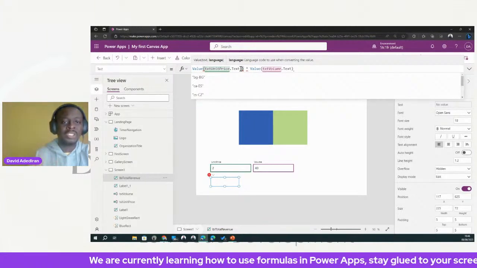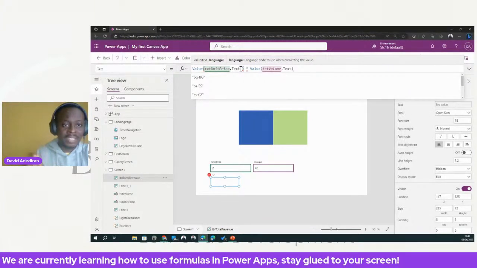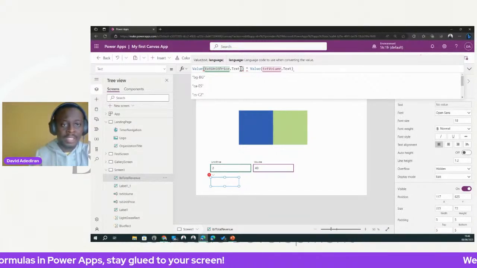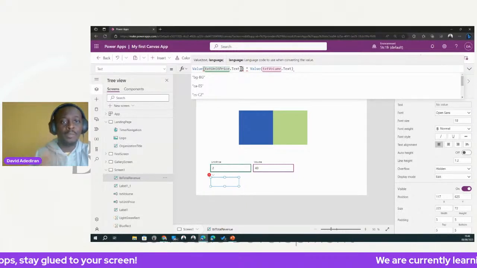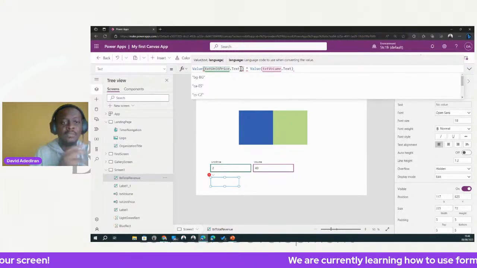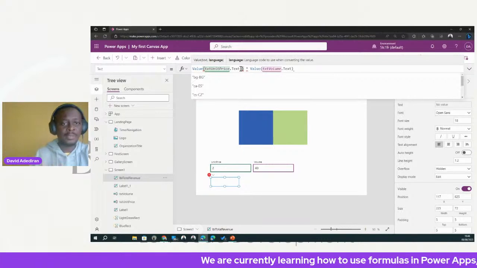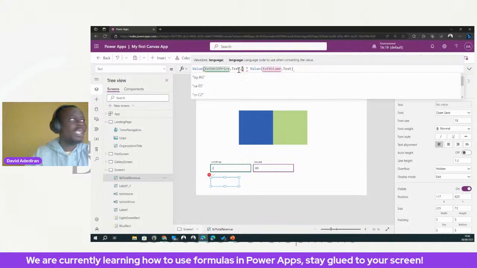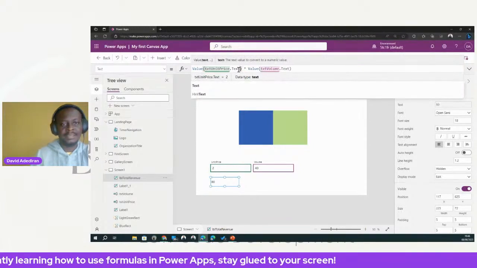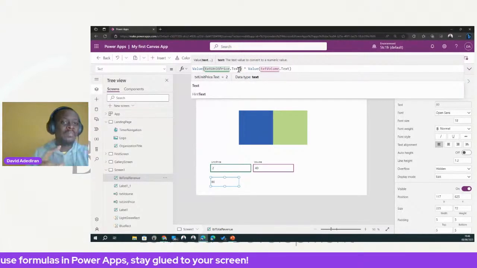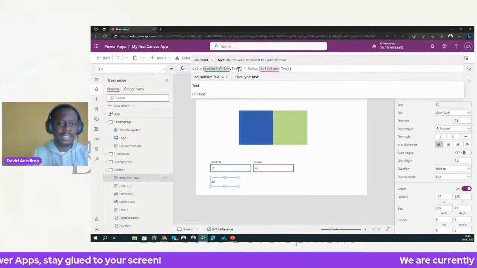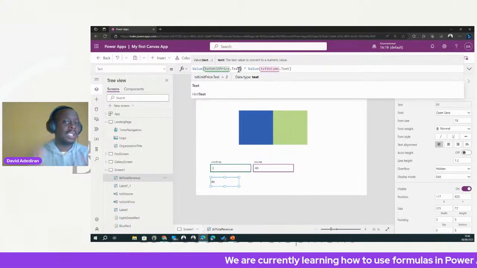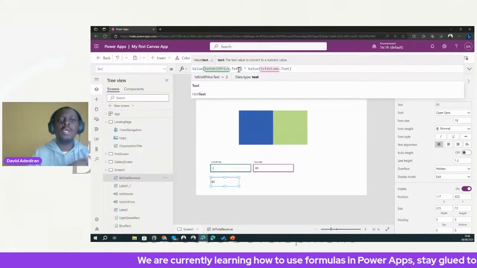This is important because some functions can have zero parameters, meaning they don't need any parameter at all, or one parameter, or multiple parameters. In the case of value, it actually has two parameters, so you can add a language. Note that some functions have an optional parameter. What does that mean? It means you can put it or not. In the case of value, the language was optional. We didn't need to put the language, but we can if we want.